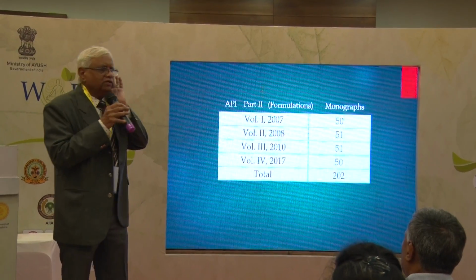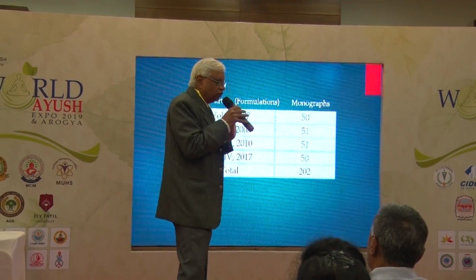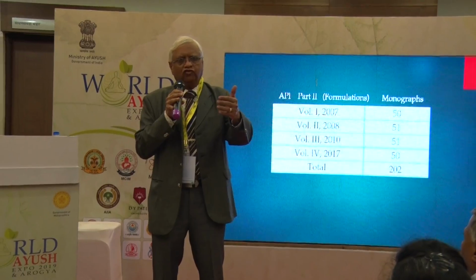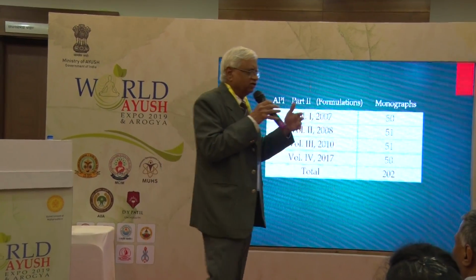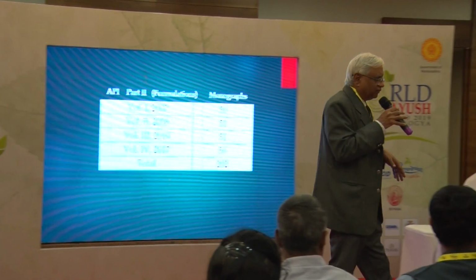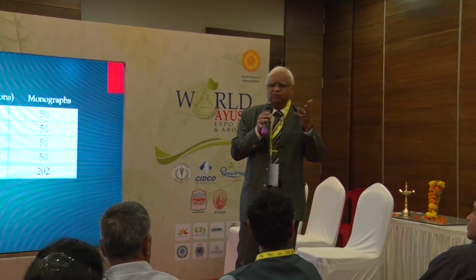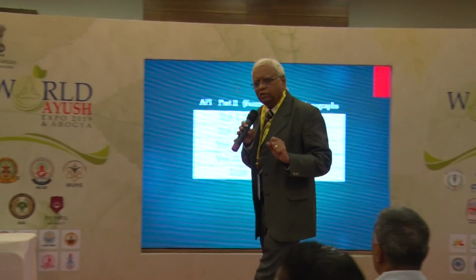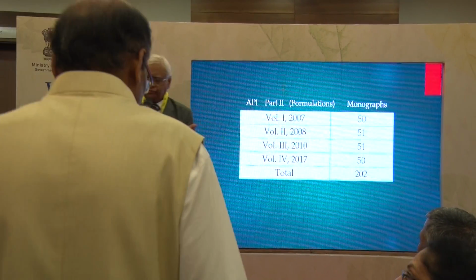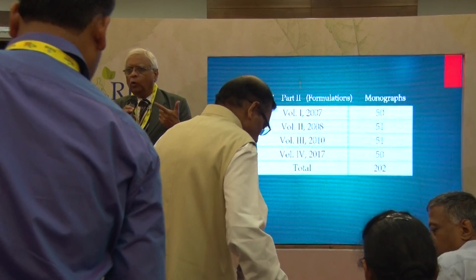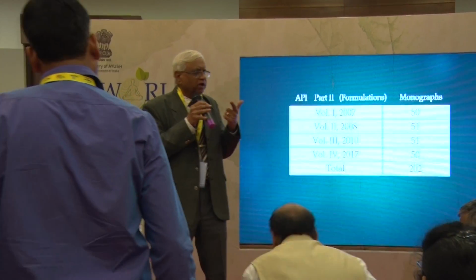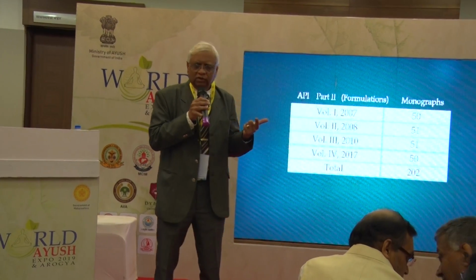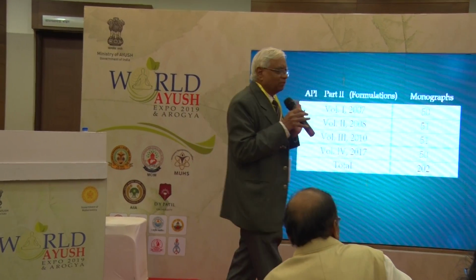Now I will give another example. See, there are two formulations. Let us take an example. For example, there is Shwas Kuthare in it. I don't remember whether it is there or not. I think it is there. We are going to learn. Another example, let us take Trifurachunu. Trifurachunu monograph is there. Suppose you are selling or distributing Trifurachunu. Now it is mandatory for you that your Trifurachunu should meet all the standards which are published. Okay? Fine.